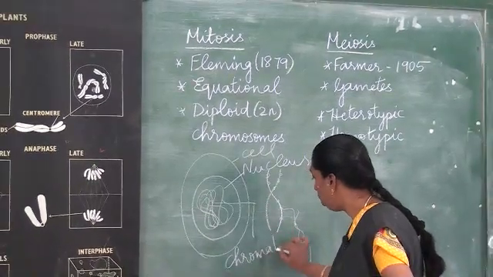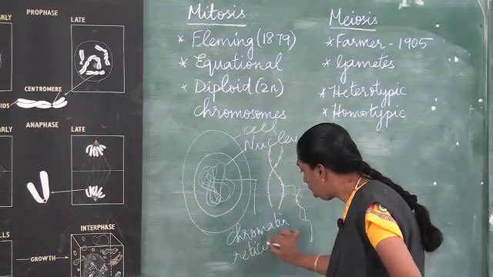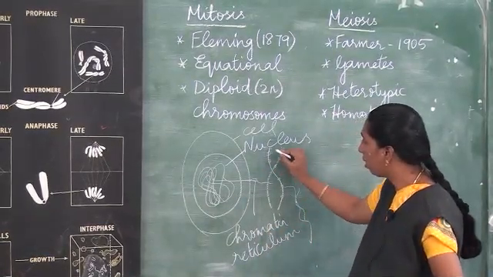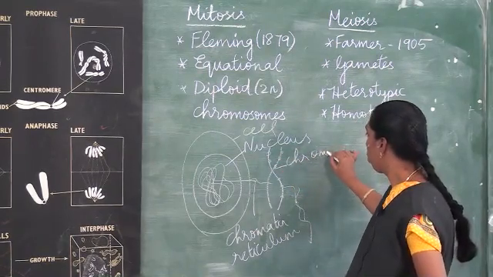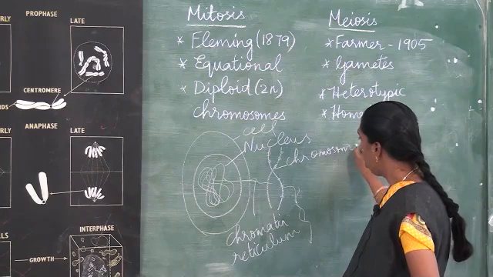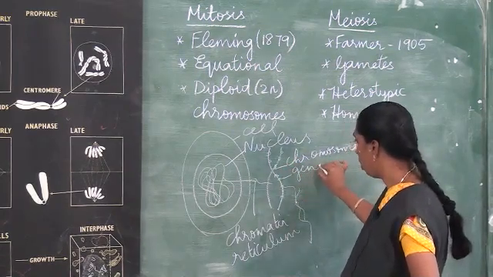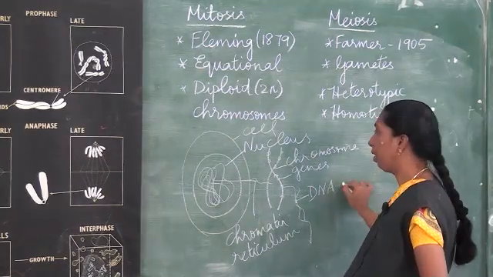Later on, if you segregate this chromatin reticulum, it forms chromosomes. This is the structure of a chromosome. Here you have the genes, and these genes are made up of the chemical substance called DNA.